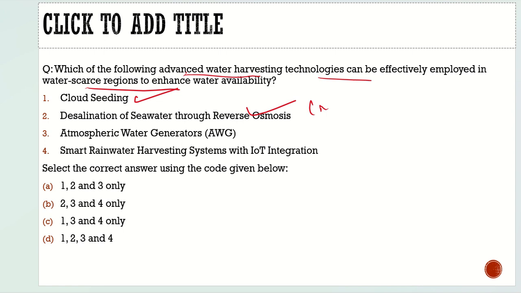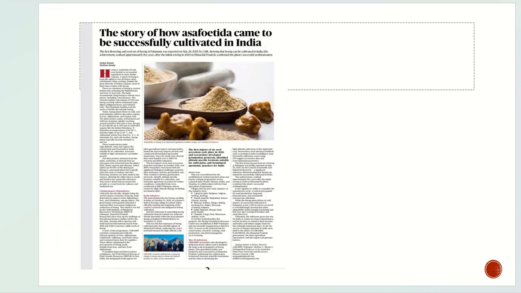Atmospheric water generation? 100% correct. Smart rainwater harvesting system with Internet of Things integration? 100% correct, so that you will come to know exactly when the rains would come and all that. So with respect to this question, all the four statements are correct, and from the code below, the correct code would be option D.